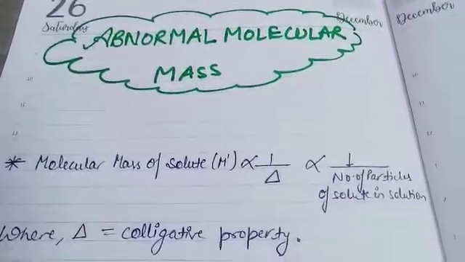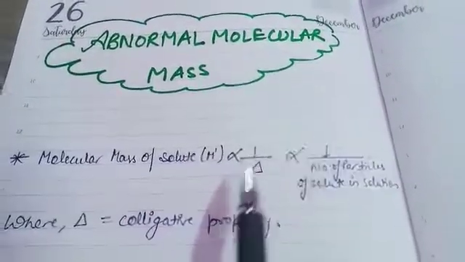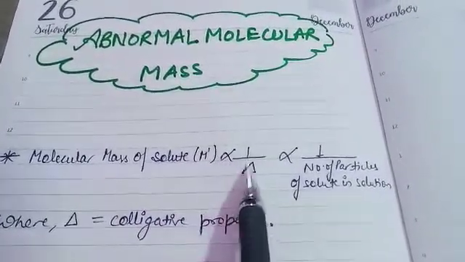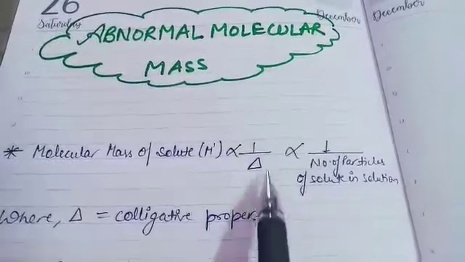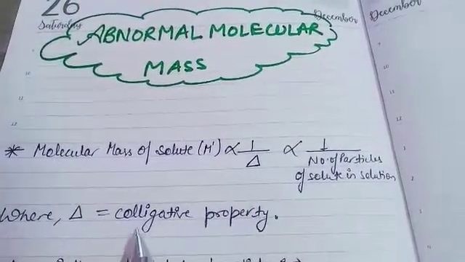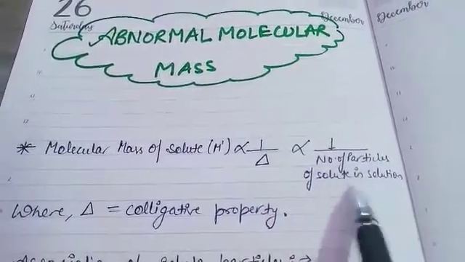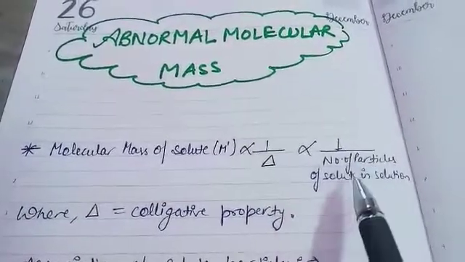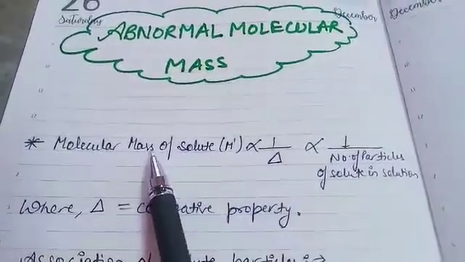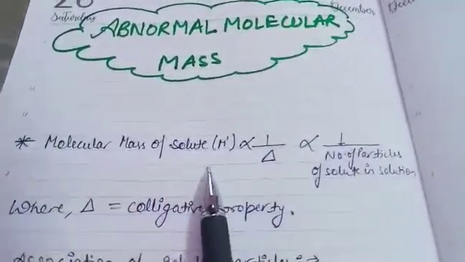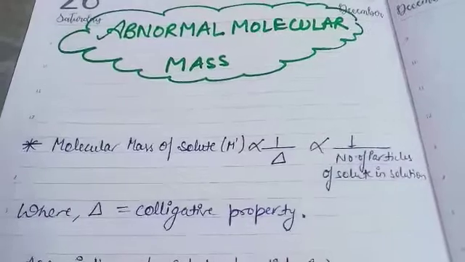First of all, you have to learn one term: the molecular mass of solute is inversely proportional to 1 upon delta. This delta represents the colligative property, whatever the colligative property is. That one is again inversely proportional to the number of particles of solute in solution. It means the more the number of solute particles, the more the colligative property, but the less the molecular mass of solute. So now you know abnormal molecular mass is because of molecular association or dissociation.